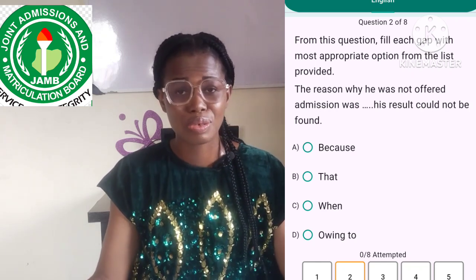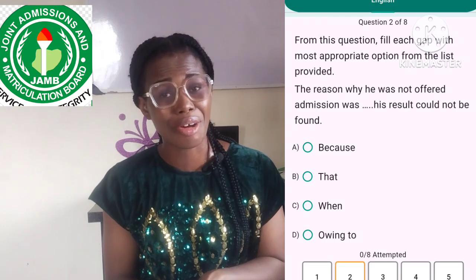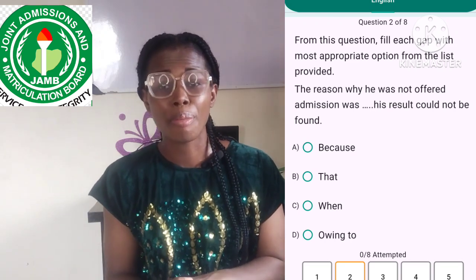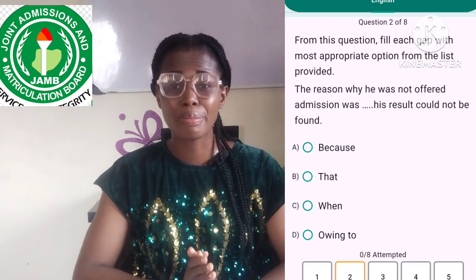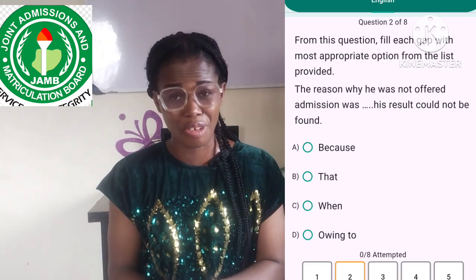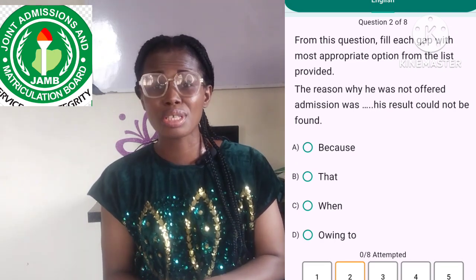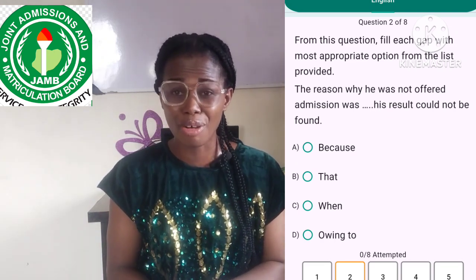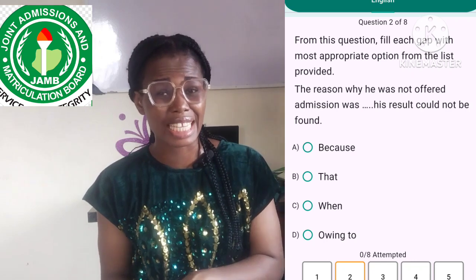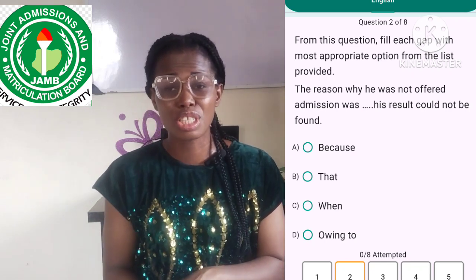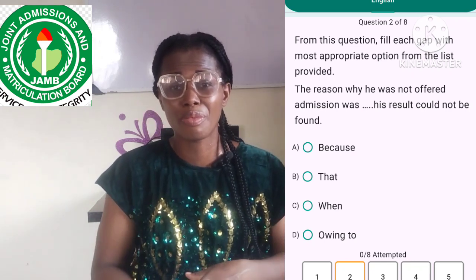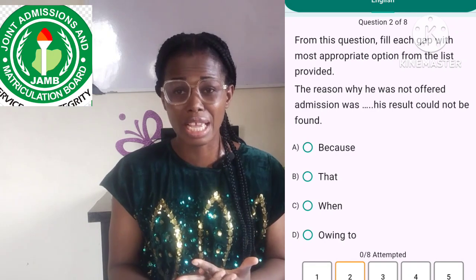Option D, owing to. Owing to is incorrect because owing to must be followed by a noun or a noun phrase in a sentence. You don't follow owing to with a clause.